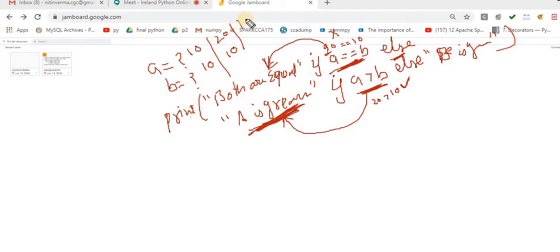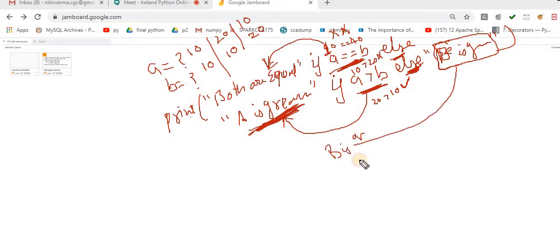Case number 3. I am taking 10 and 20. Now this time, is 10 equal to 20? No. Is 10 greater than 20? No. Else, what is left? We are left with this: B is greater. Now the output would be B is greater.